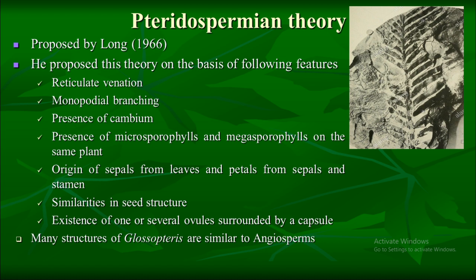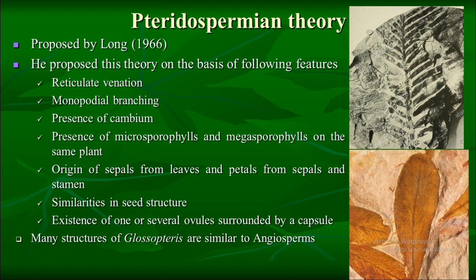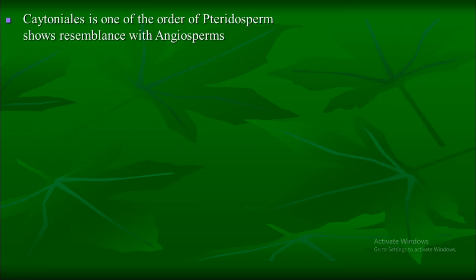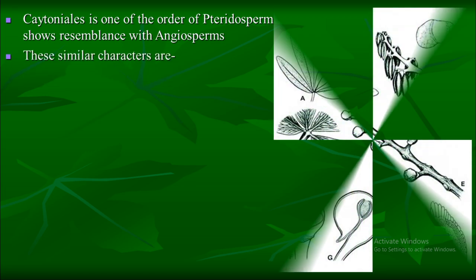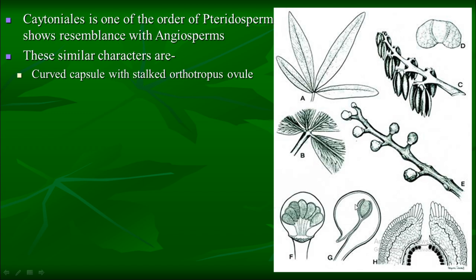A number of characters of Glossopteris are similar to angiosperms. These characters are presence of reticulate venation in leaves and presence of a particular midrib. These characters show that Glossopteris may be the ancestor of angiosperms. Caytoniales is one of the orders of Pteridosperms, which shows some characters similar to angiosperms. These characters are presence of a curved capsule with a stalk, orthotropous ovule.